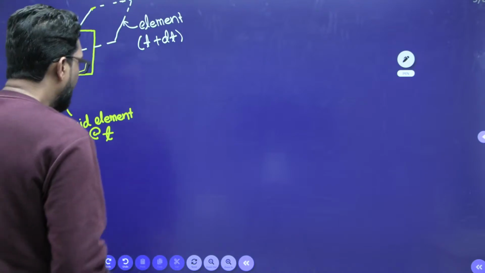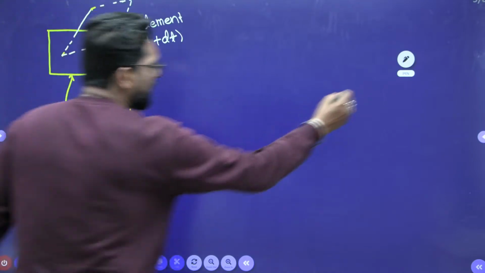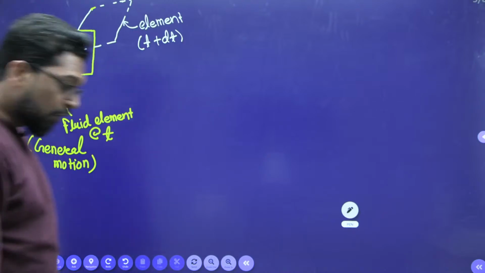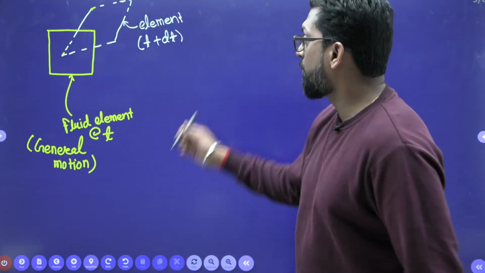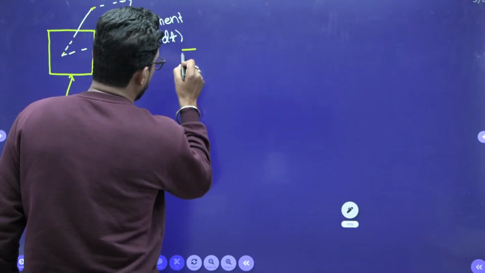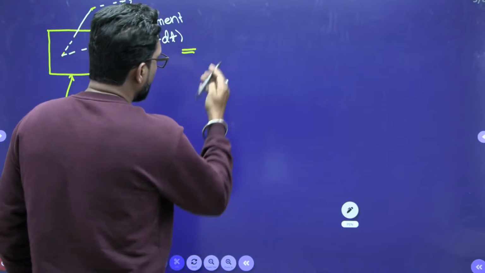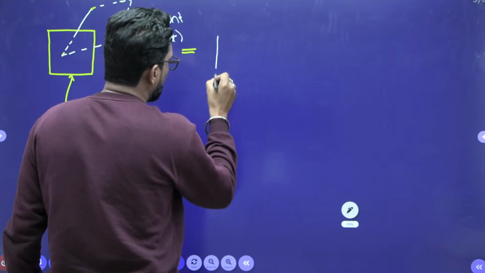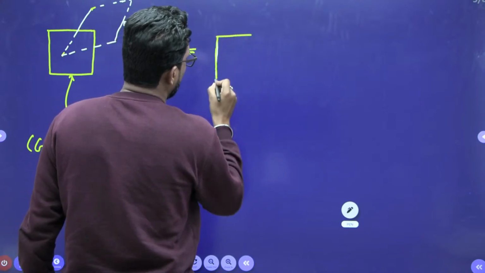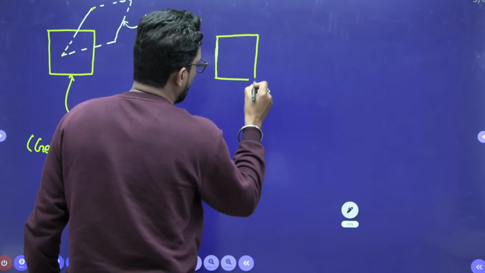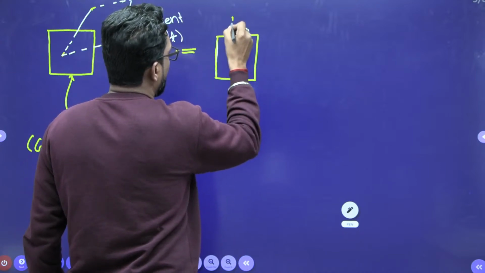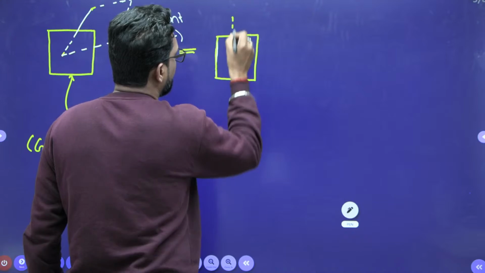Now, how is this general motion supposed to be combined? How do we think all the motions are combined? See, this motion is equal to a fluid element which will translate. This is your linear translation.